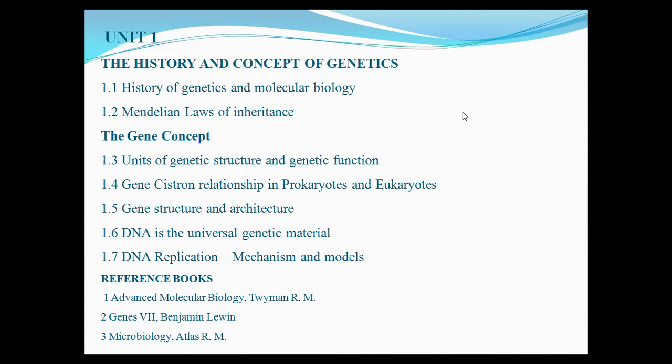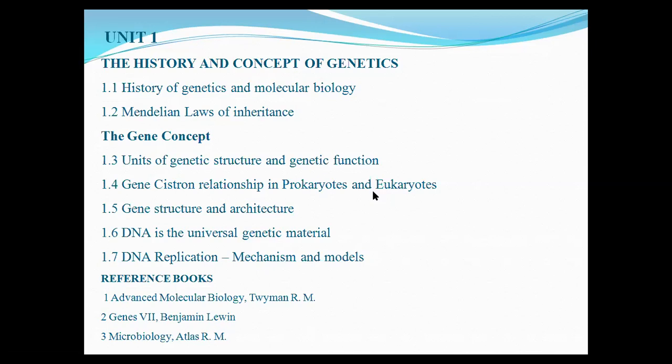Then in this unit further, we are going to study units of genetic structure and genetic function. What is genetic structure and what are its functions? Next, we are going to study gene and cistron relationship in prokaryotic organisms and eukaryotic organisms. Prokaryote: pro means primitive and karyote means nucleus.